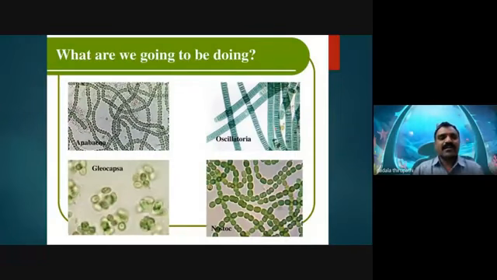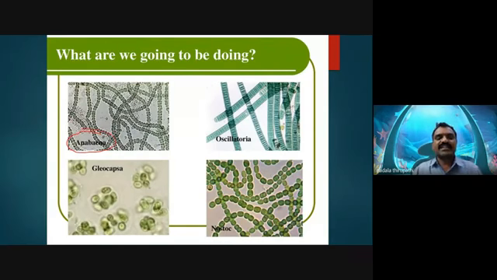Oscillatoria. So here in this slide we observe different organisms belonging to blue-green algae or cyanobacteria. See here, this is Anabaena, which we discussed previously. This is Oscillatoria.